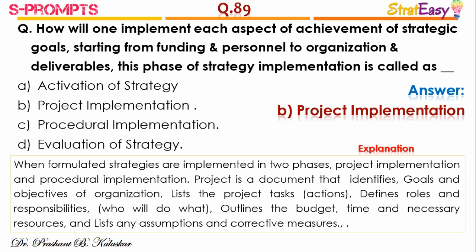A project is a document that identifies goals and objectives of the organization, lists the project activities, defines the roles and responsibilities, that is who will do what, outlines the budget, time and necessary resources, and lists any assumptions and corrective measures. So the first stage of strategy implementation is called project implementation.